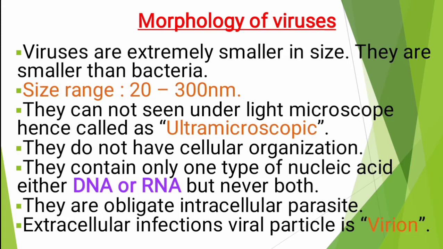Okay. Next, they do not have cellular organization. Why? Because these are minute particles. We can't see any cellular organization, like for example a digestive system. Reproduction we do see, like sexual and asexual binary reproduction, these types of reproductions we see. But completely, we can't see the cellular organization. Why? Because these are minute particles.